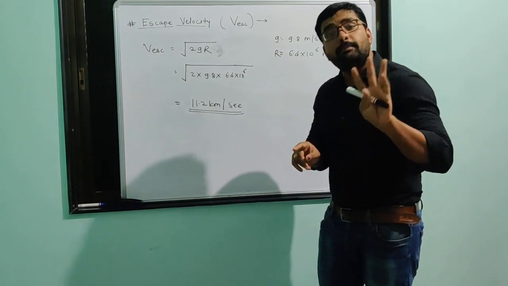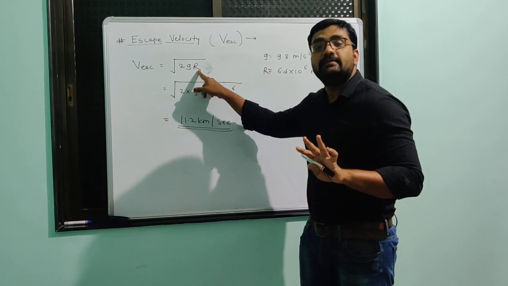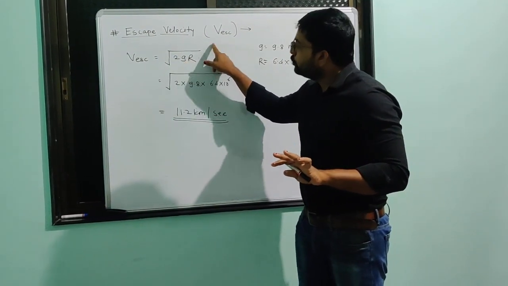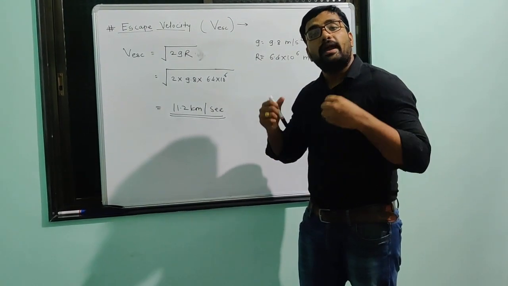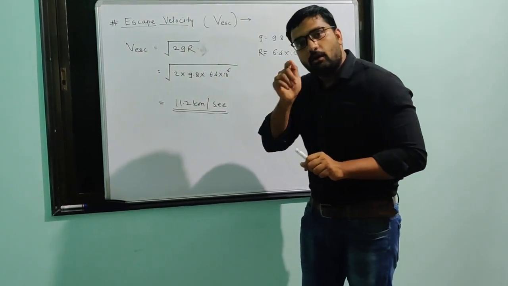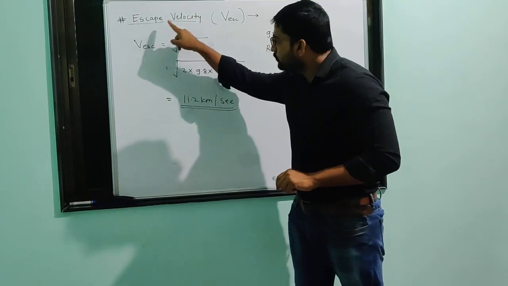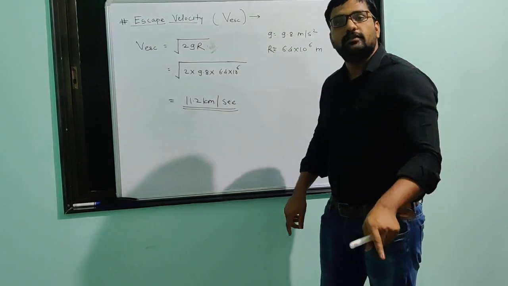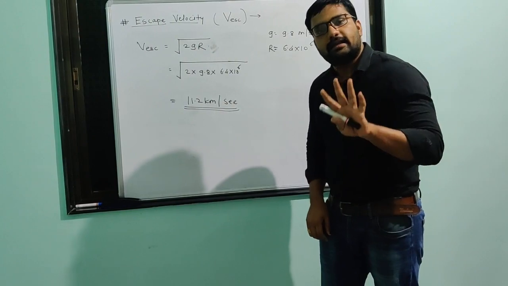Okay, it depends on the property of Earth, g and capital R, the radius of Earth, and acceleration due to gravity. By using this formula, we can calculate escape velocity of any planet if we know acceleration due to gravity on that planet and the radius of that particular planet. By using this formula, we calculated escape velocity on the surface of Earth, that is 11.2 kilometer per second.